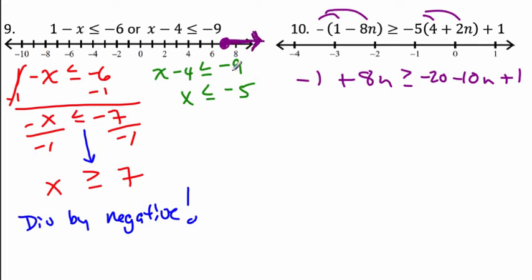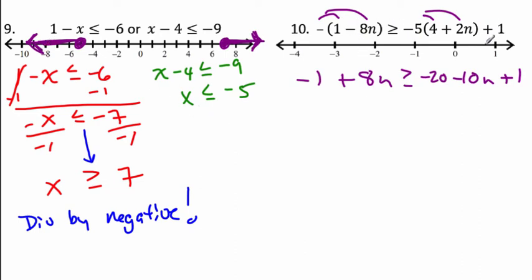The other one, you just add 4 to each side. Negative 5 plus 4 is negative 1, negative 9 plus 4 is negative 5. So negative 5 is right here. We're going to go less than or equal to, so I'm going to fill that one in as well. All right, don't forget to divide by that negative. You switch the signs.